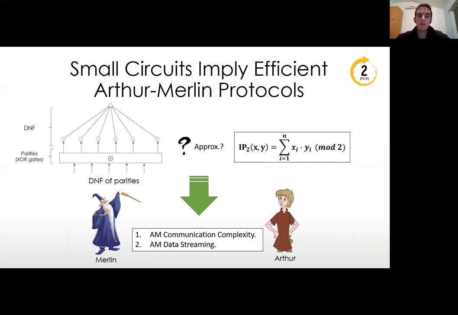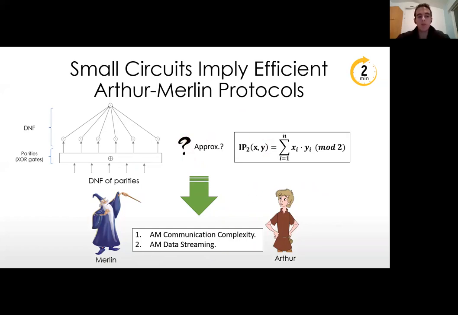The interesting thing in our results is that the resulting protocols, at least from our point of view, seem to be too good to be true, which immediately leads to two conclusions. The first conclusion says, if we agree that the resulting protocols are indeed too good to be true, then they can serve as evidence for why the answer to this open question should be negative. The second conclusion says, I don't know if finding Arthur-Merlin lower bounds is an easier task, but theoretically, if we find any lower bound on one of our resulting protocols, then we get the desired lower bound on the DNF of parities for approximating the inner product function.